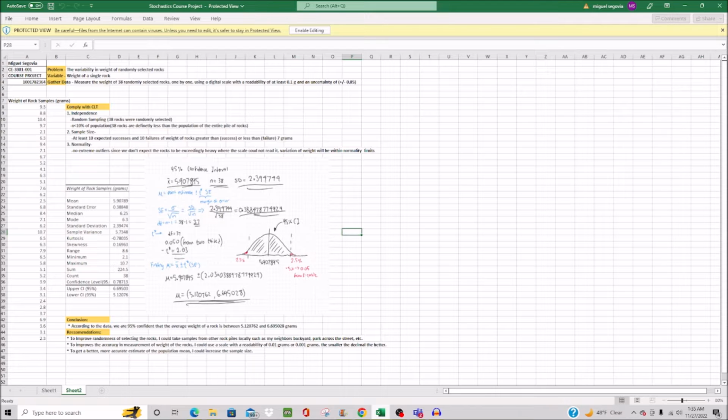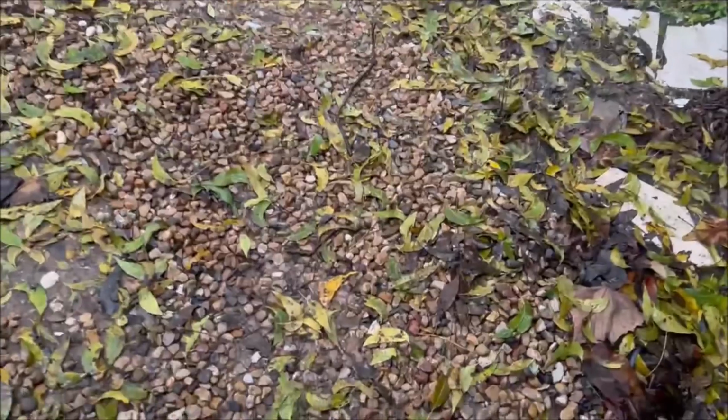My problem was the variability in weight of randomly selected rocks, and my variable of study was the weight of a single rock. I will show clips where I collected my sample from, as well as how I gathered my data, which was by measuring the weight of 38 randomly selected rocks one by one using a digital scale with a variability of at least 0.1 grams and an uncertainty of plus or minus 0.05. It's estimated that there are around 450 to 500 rocks in this pile found locally.